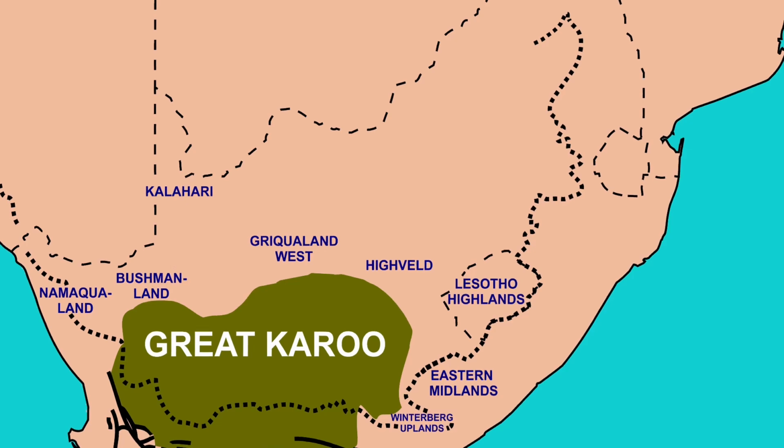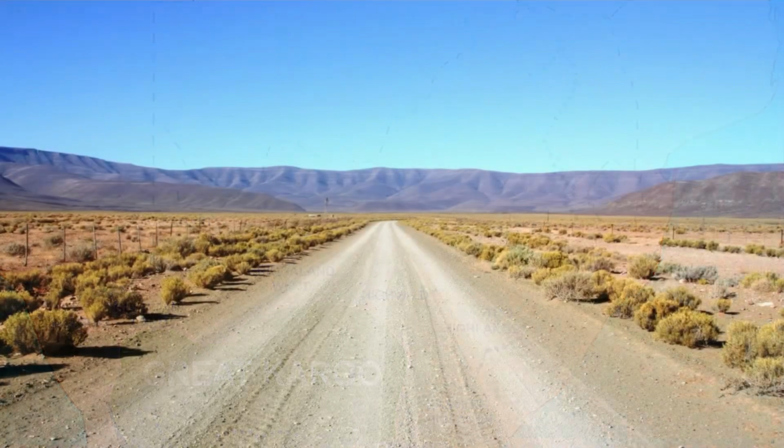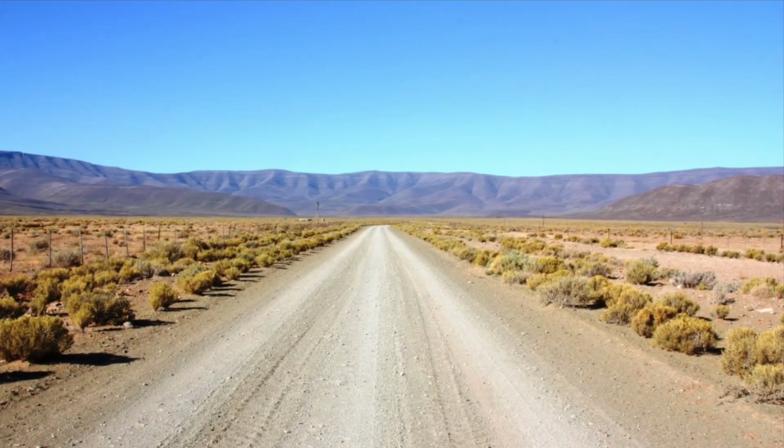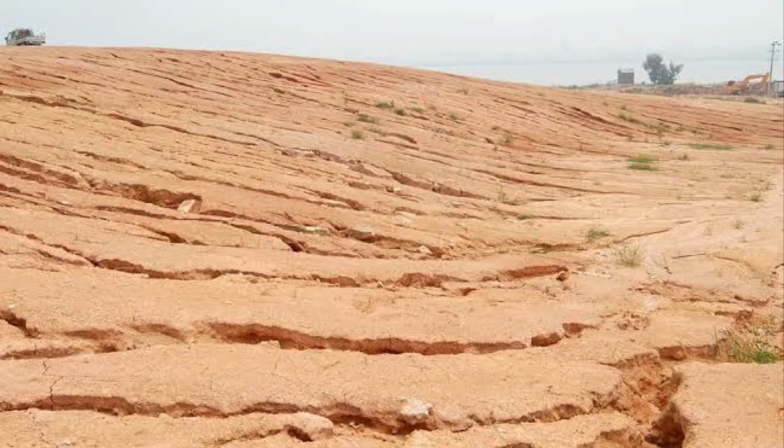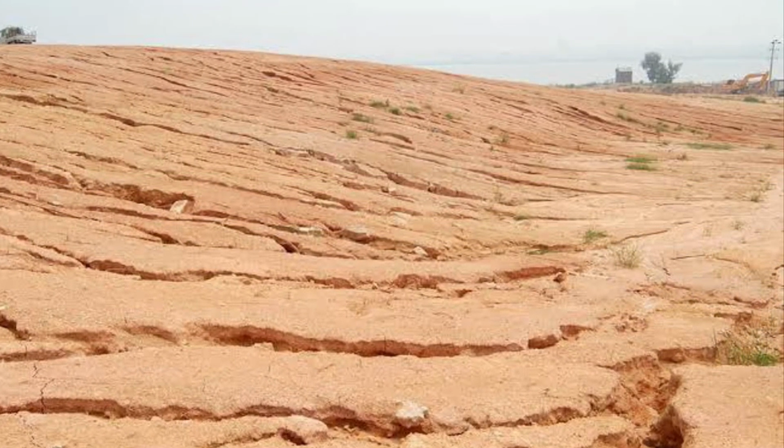The Karoo is dry, with very little rainfall. Only tough shrubs and succulents can survive here. Climate change is making the Karoo even drier, which affects farming and water supply.